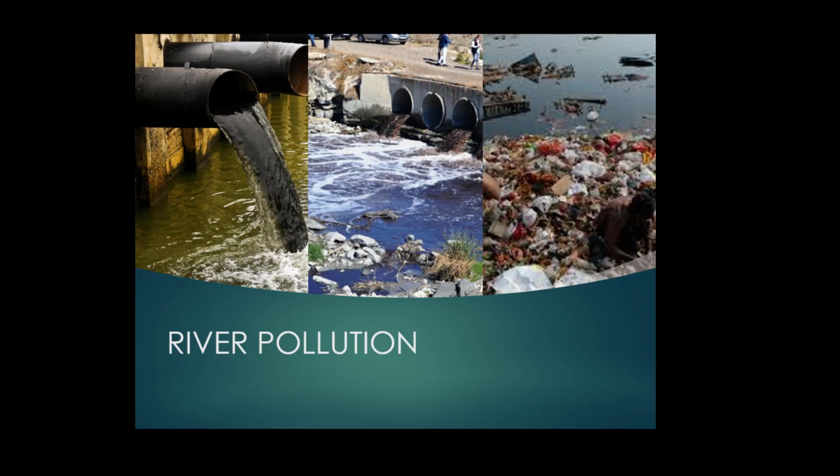This is the self-cleansing mechanism through which rivers clean their water. But the burden on the rivers is growing as new industries open up. They drain their untreated water into the river system, causing wide-scale destruction of aquatic life.